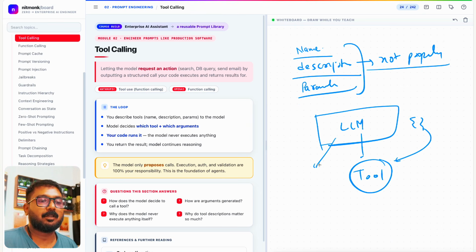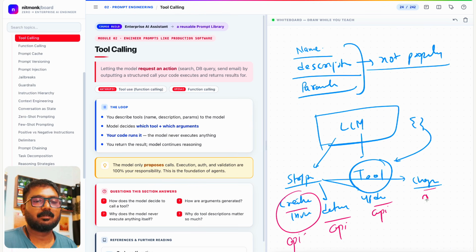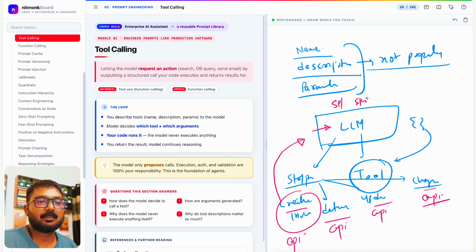It will not be able to create the parameter for a similar tool. Let's say, for example, you have a Stripe tool, correct? One is to create invoice, one is to delete invoice, one is to update invoice, one is to charge customer. These are multiple tools that you have, meaning APIs, right? And all of these tools are defined to the LLM in the system prompt or skills.